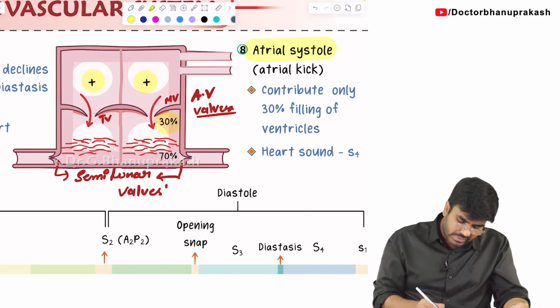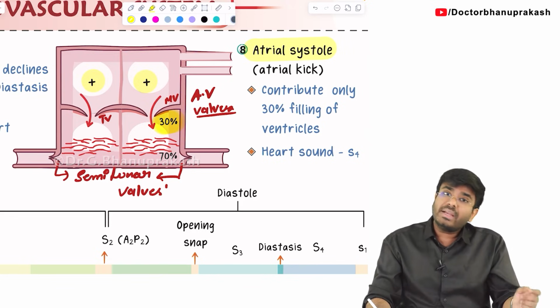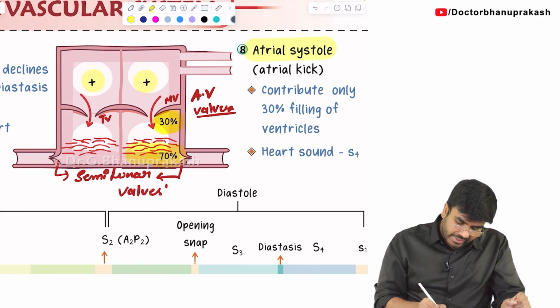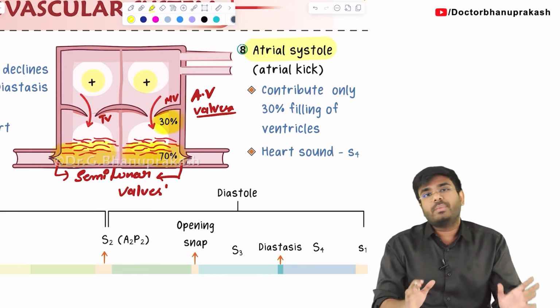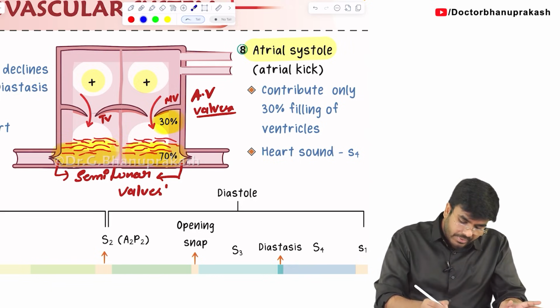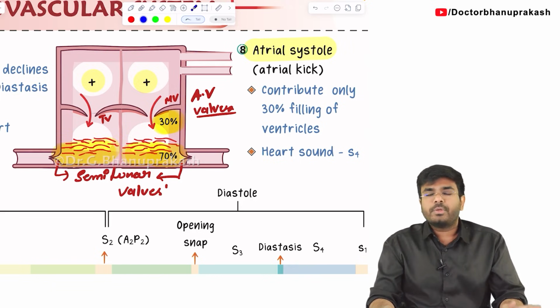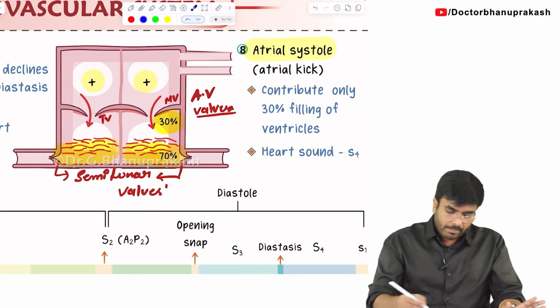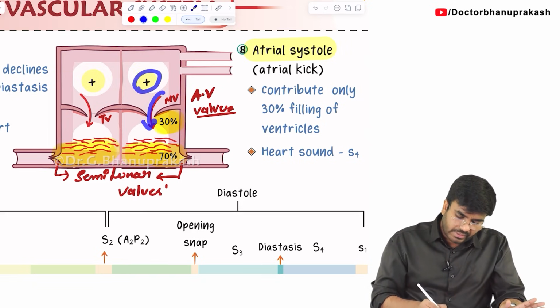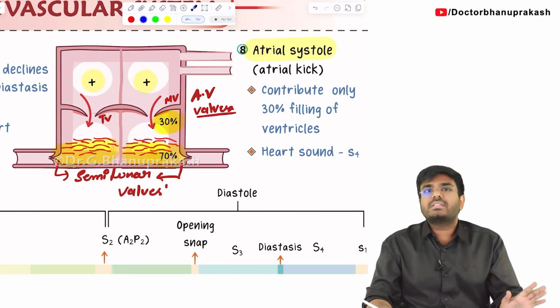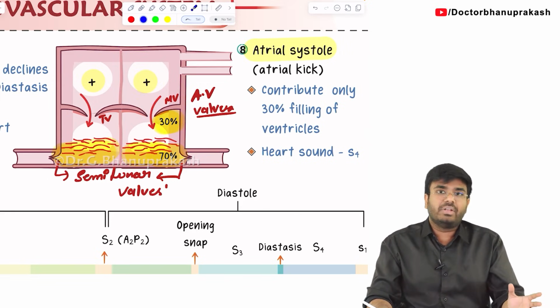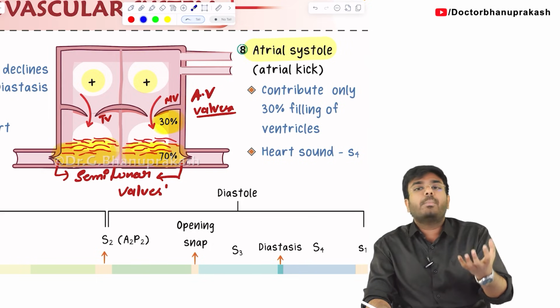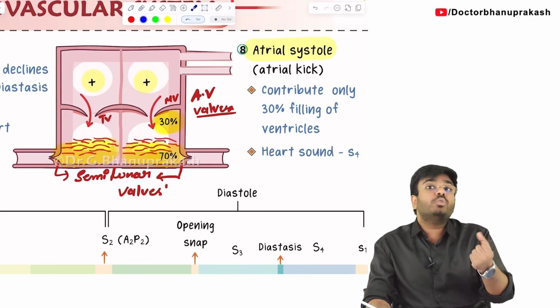Only 30%. That's why I am showing you 30% here. But appreciate, there is already 70% of the blood in the ventricles. From where this 70% came? I will explain you later. But because of the atrial contraction, the ventricles are going to be filled. How much percentage? 30%. Actively or passively? Actively, because the atria is contracting. The muscle is contracting. Energy is utilized.